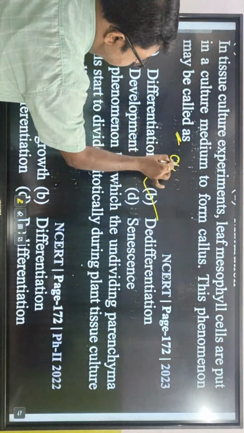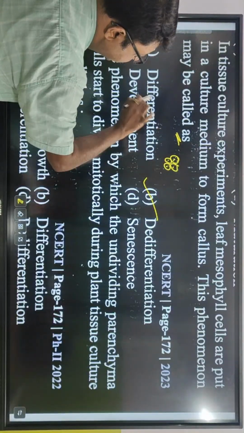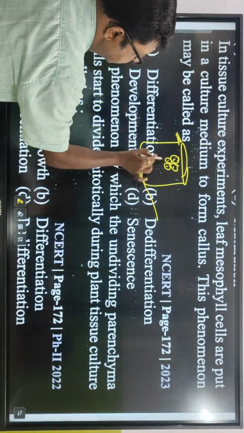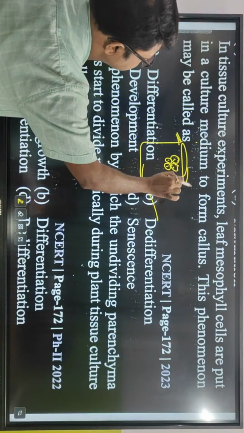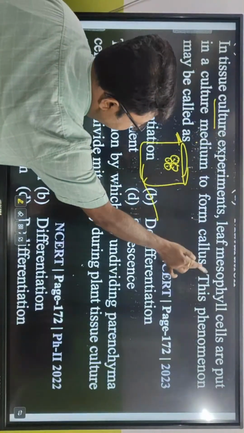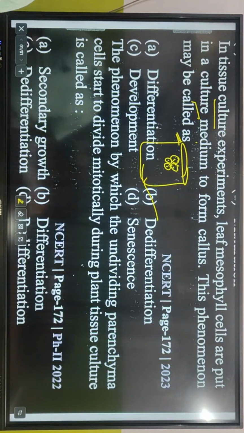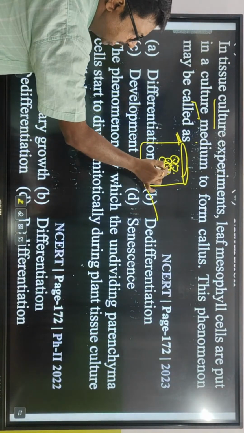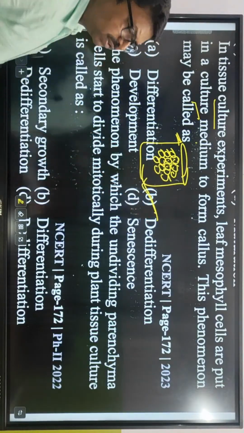How? Callus in tissue culture, the plant cells are being taken in a tissue culture. And leaf mesophyll cells are put into culture medium to form callus. This phenomenon may be called as what? Now this callus is going to start dedifferentiating into new cells, called dedifferentiation.